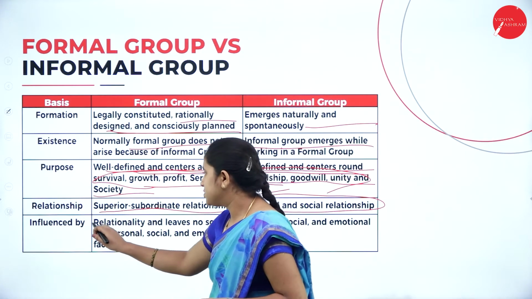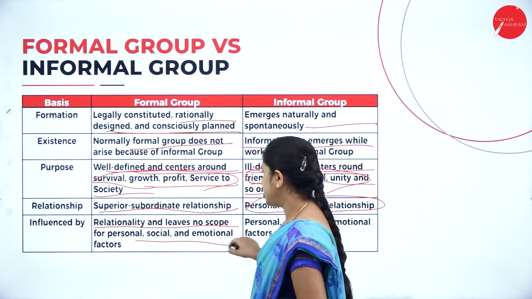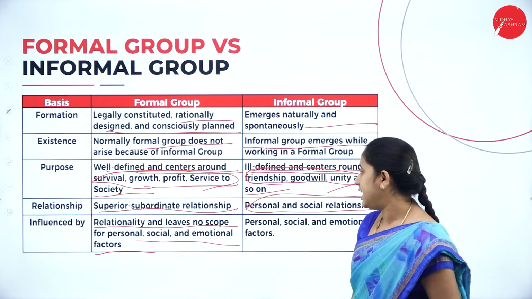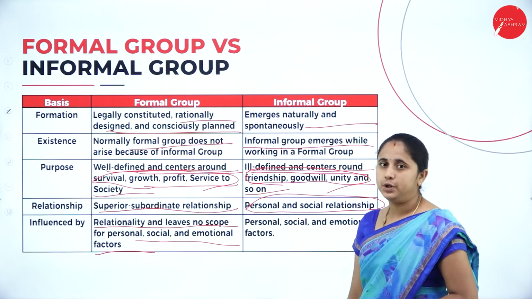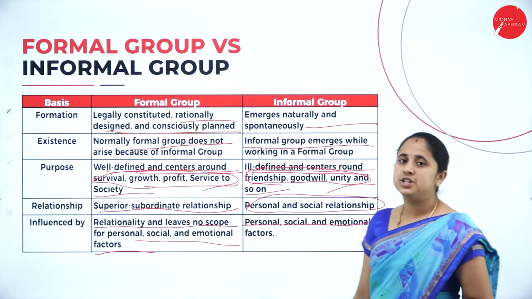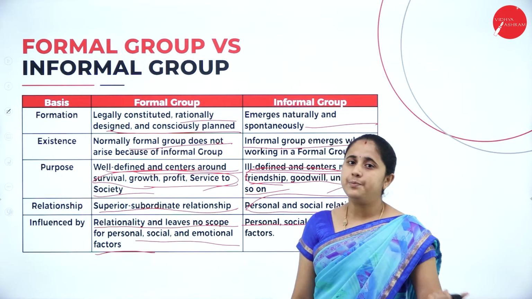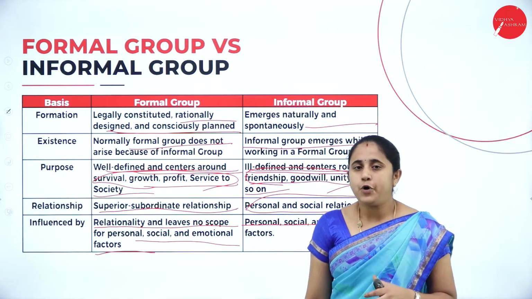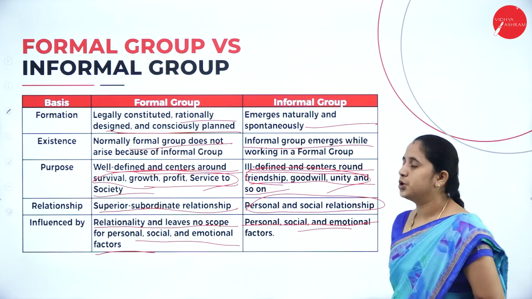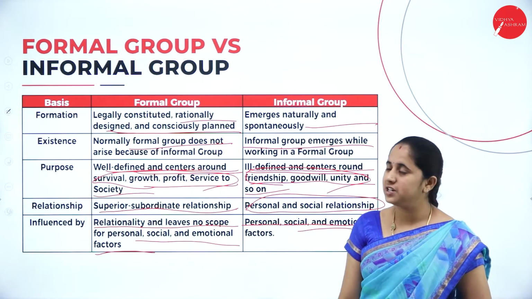Next one, influenced by rationality and leaves no scope for personal, social and emotional factors. So, there is no scope for personal, emotional and social factors under a formal group. But an informal group is formed based on individual interest and emotional and social factors. It is influenced by personal and emotional factors.